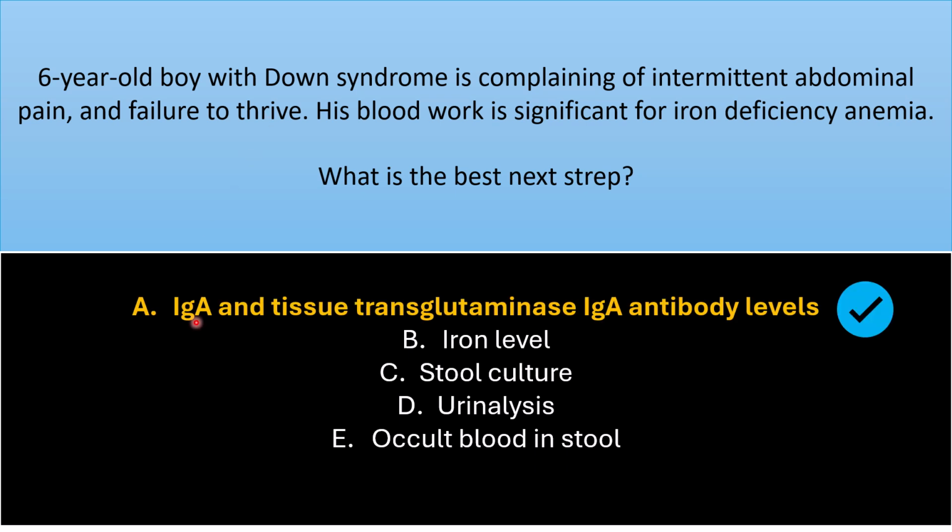The correct answer here is IgA and tissue transglutaminase IgA antibody levels, screening for celiac disease. Children with Down syndrome are at risk to develop celiac disease, and they have to be screened once they start to have symptoms like abdominal pain and failure to thrive.